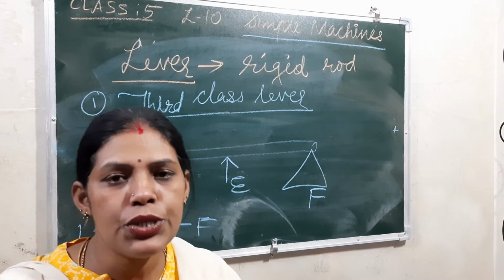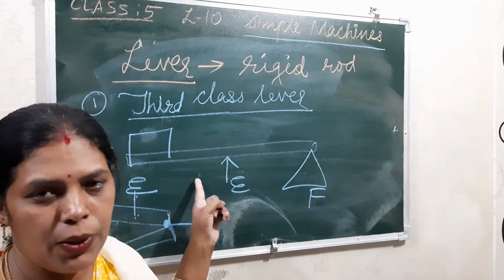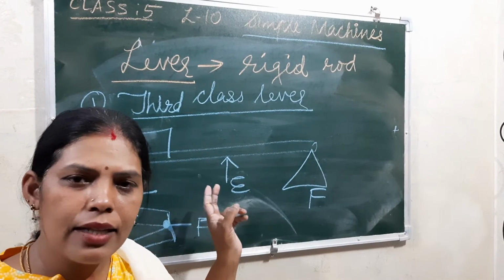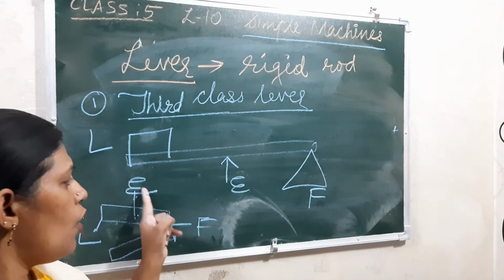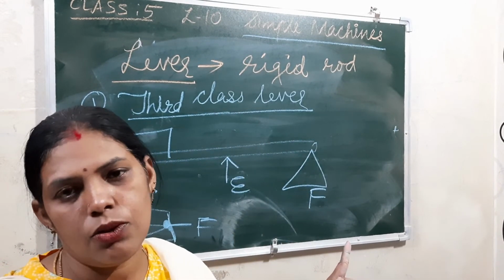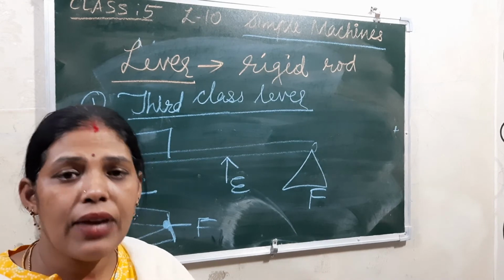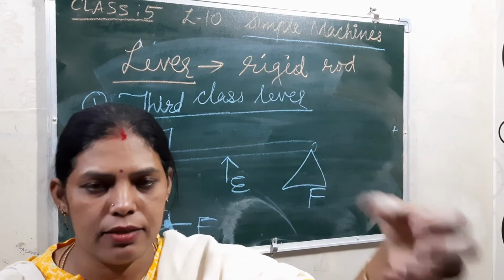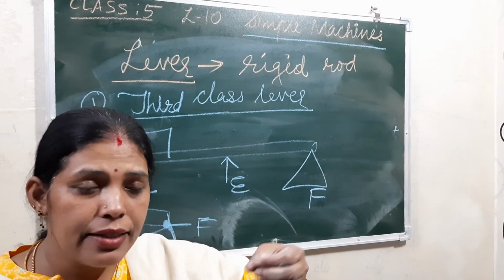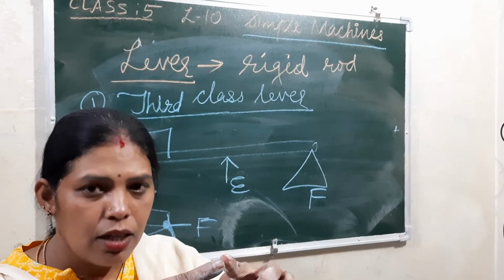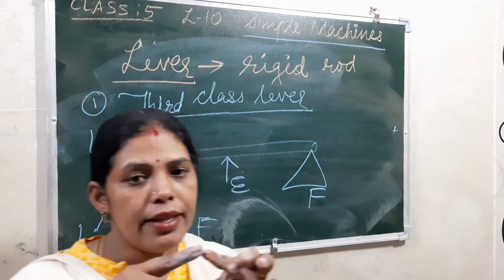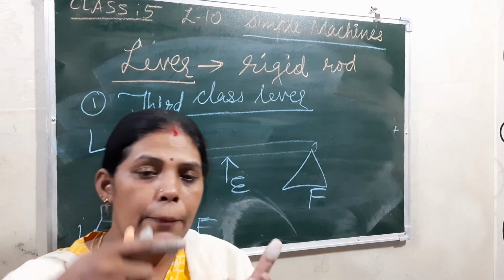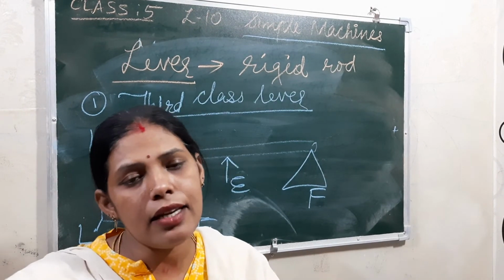Lots of confusion will be created in this topic. Only three things we have to take care of: the position of the load, fulcrum, and effort. Where we are keeping the object, that is the load, where the joint point is, that is the fulcrum, and where actually we are applying the force, that is the effort.